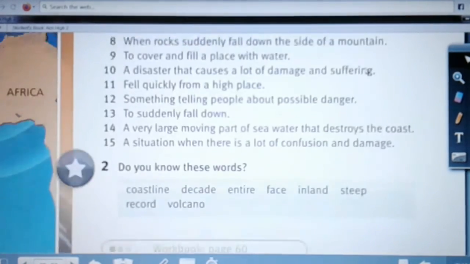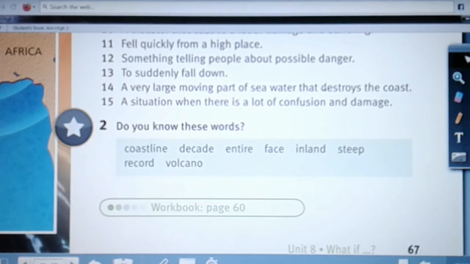And lastly, do you know these words? Please try to find the meaning of these words in a dictionary. Okay?